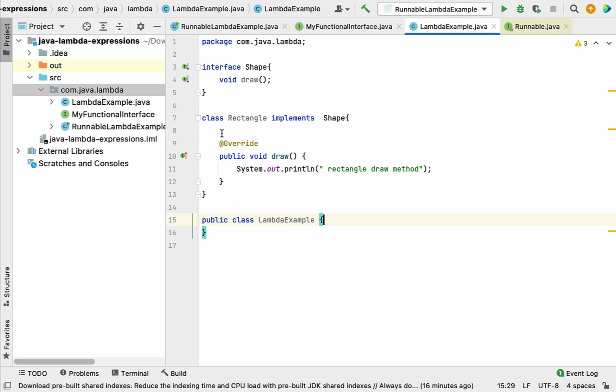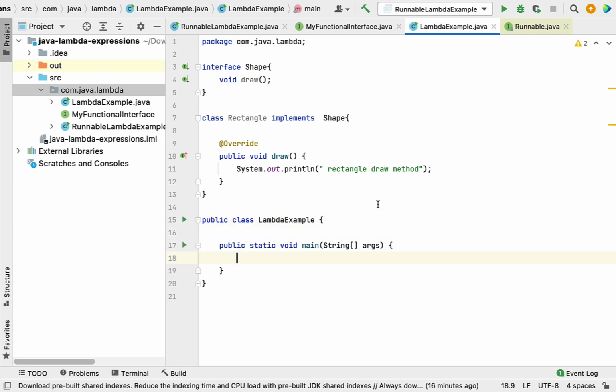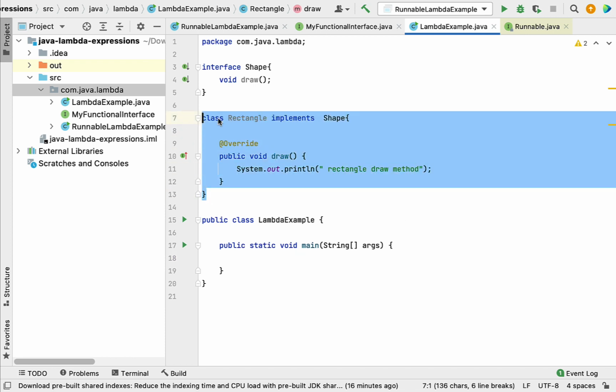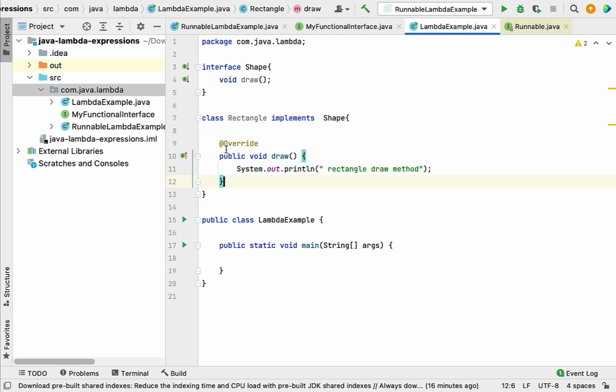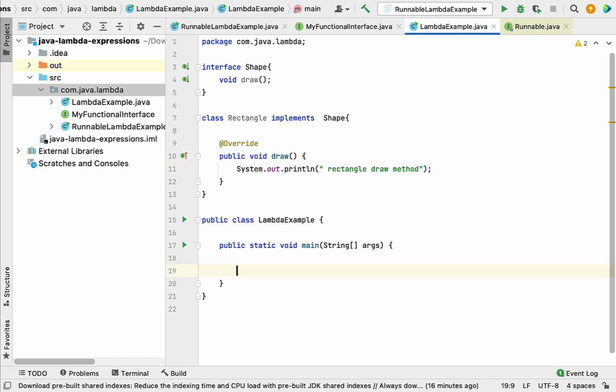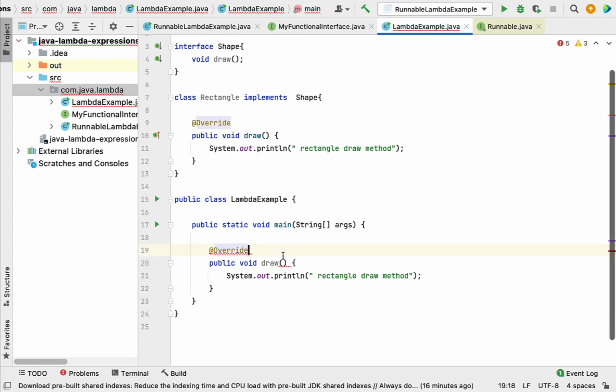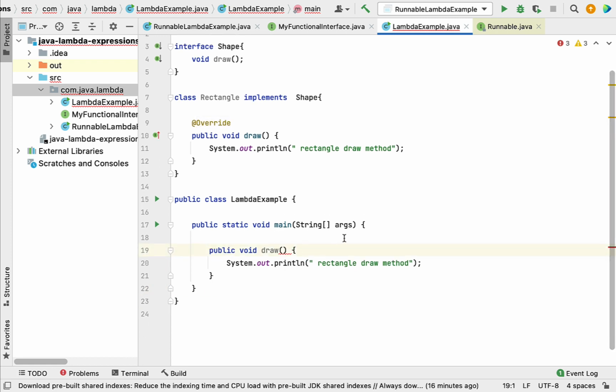Now let's convert this OOPs concept, that is the polymorphism concept, into functional programming using lambda expression. Within this class let's create a main method, and now let's convert this code into a lambda expression. Pretty simple. So let me simply copy this method and paste it here. This is my personal technique for how I convert a method into a lambda expression. It is very useful, so just follow this step. We'll get rid of this annotation, and in Java we can assign a block of code to a variable using lambda expression.